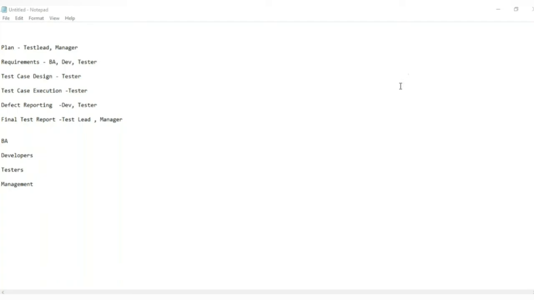Okay, so let's go ahead. This is the basic background about the Quality Center tool, or HP ALM tool. The basic purpose of this tool is managing all the testing related activities in one place. Not only the testing team, other groups will also be using this tool. As I explained before, the BAs and developers will be using it to maintain the requirements, and the development team will be using the same tool to read the requirements and also the defects.